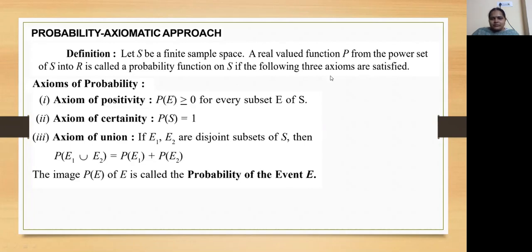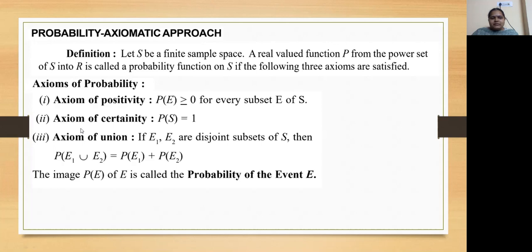We have a function P which is from the sample space to the real numbers, and that function should satisfy these three following axioms. So the axioms of probability are: first one is axiom of positivity. P of E greater than or equal to 0 for every subset E of S. So if we take any event E, probability of that event should always be greater than or equal to 0. It will never be negative. So that is the first axiom.